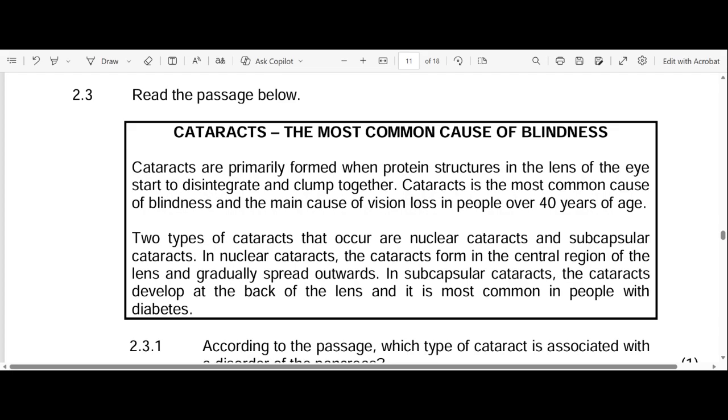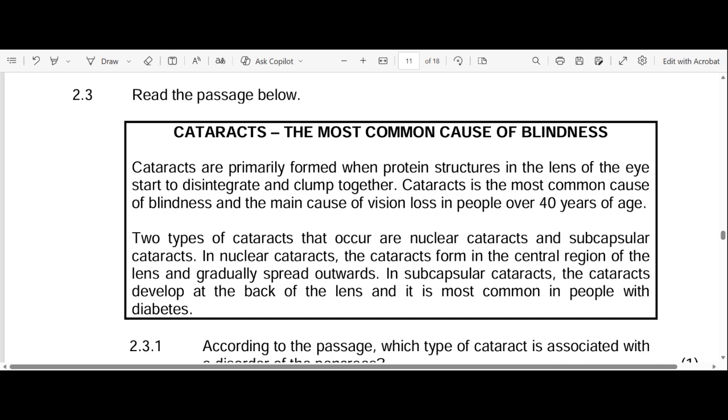After that, the image is formed on your retina, right? The light falls on your retina, specifically the yellow spot where a clear image is formed. So cataracts prevent or get in the way of that function to be performed. Okay, so let's read the statement. Cataracts are primarily formed when protein structures in the lens of the eye start to disintegrate and clump together. Cataracts is the most common cause of blindness and the main cause of vision loss in people over 40 years of age. Two types of cataracts that occur are nuclear cataracts and subcapsular cataracts.